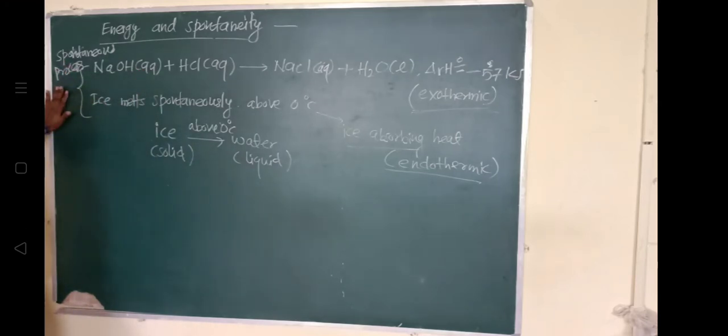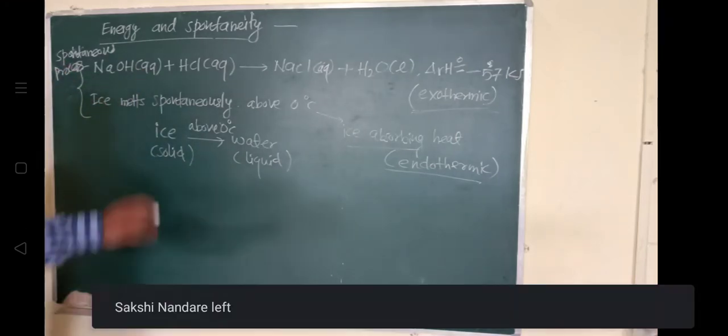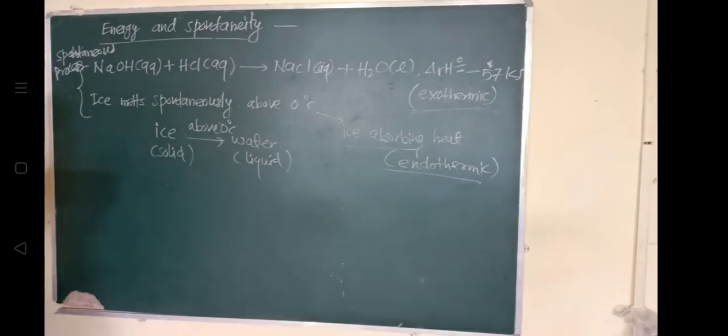NaCl dissolves spontaneously in water. Let's take the next example: NaCl, sodium chloride, dissolves spontaneously in water with the absorption of heat from surrounding.